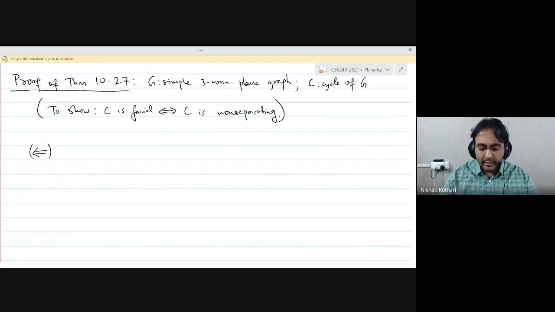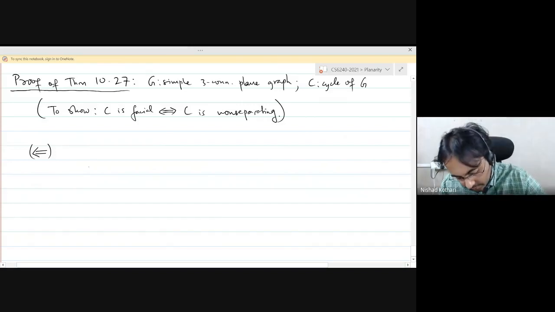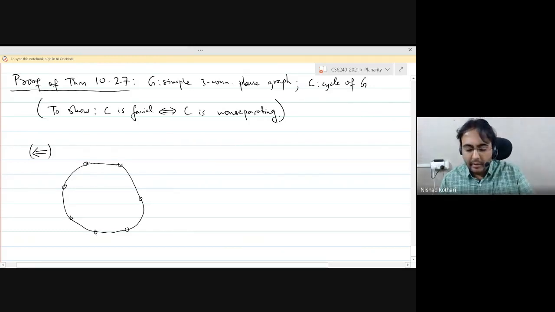Okay, so anyways, back to this theorem. We've got a simple three connected plane graph. We've got a cycle. We want to show that it's facial if and only if it's non-separating. So first, let's prove the converse direction by contrapositive. Supposing I have a cycle that is not facial. So let's say I have this cycle. Right? It's a plane graph. So in particular, this looks like a closed curve in the plane.